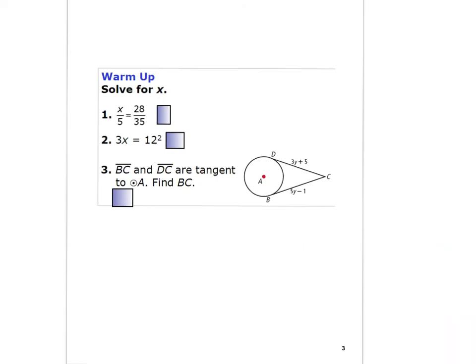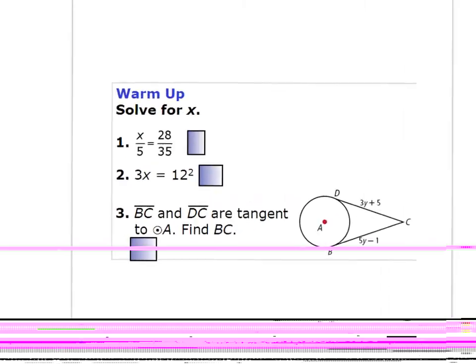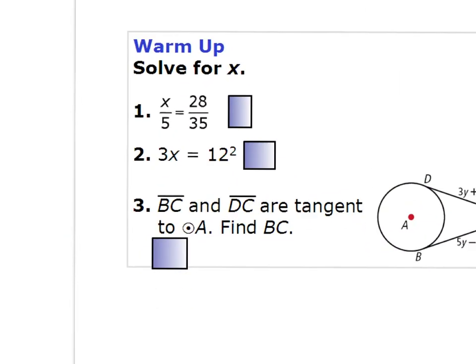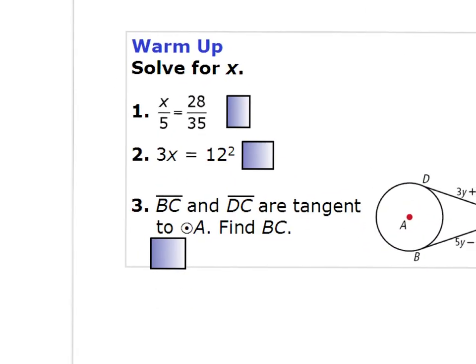Okay, at this point, what you should have got here for number 1, if we zoom in here really quickly, number 1, you should get that x is equal to 4. Number 2, you should get x is equal to 48.